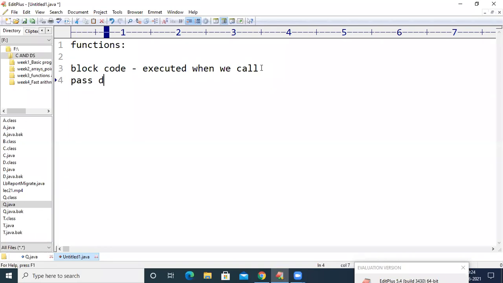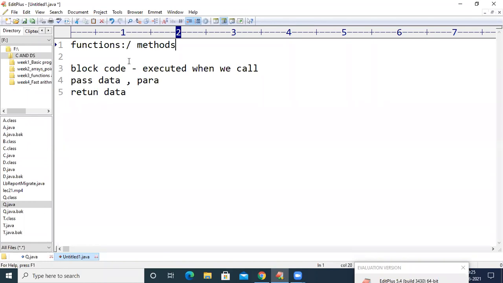For these functions, you can pass data in the form of parameters, and at the same time, functions can return data. So a function can take the data, process it according to the body of that function, and then return some data. So this is the basic idea regarding functions. Sometimes we call these functions methods also, so don't get confused with the two names. Functions or methods, both are almost similar.